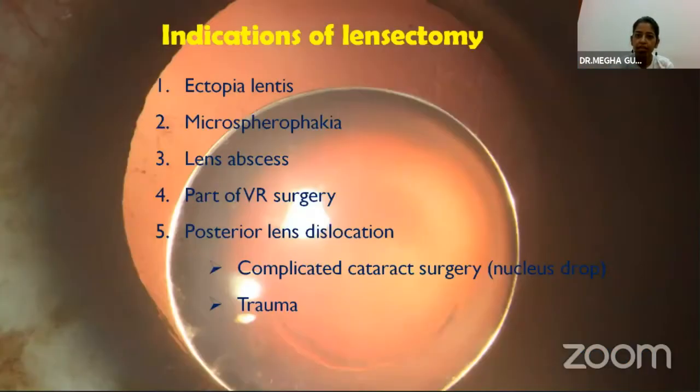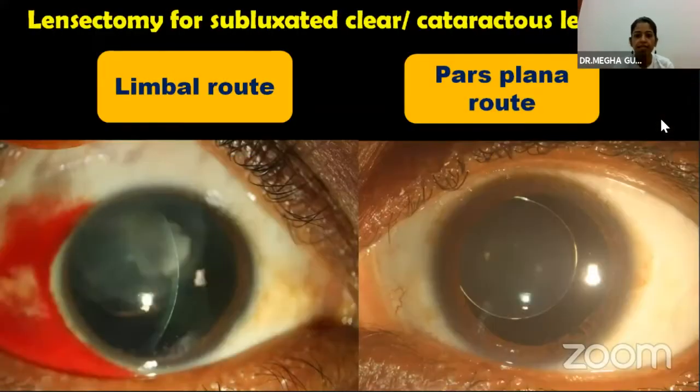Out of the many indications we know of for lensectomy, the few important ones are mentioned here, like ectopia lentis, which we see in Marfan syndrome or homocystinuria, then microspherophakia, lens abscess, or as a part of VIA surgery when we have a complicated cataract or during foreign body removal. Then the most common is posterior lens dislocation, which we usually see in complicated cataract surgery or post-trauma. Now, when the lens is subluxated so that it is visible anteriorly, it might be a clear or a cataractous lens. Then which route to prefer is the question here.